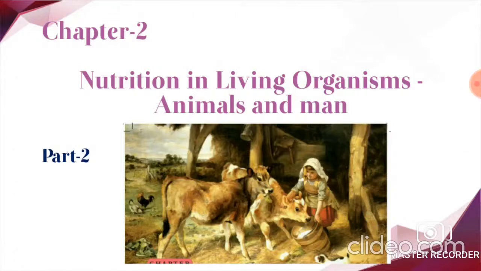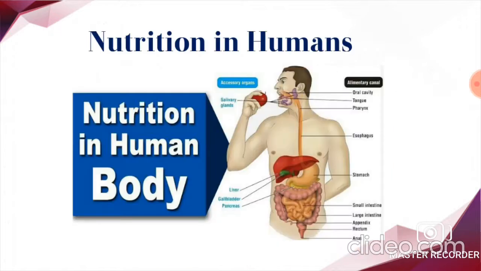Hello, good morning, children. Welcome to 7th Standard Science Class Biology, Chapter 2, Nutrition in Living Organisms, Animals and Man, Part 2. In Part 1 of this chapter, we learnt modes of intake of food, food habits of animals, and at last we discussed modes of nutrition, that is, saprotrophic nutrition, parasitic nutrition, and holozoic nutrition, right? In today's session, we will discuss a very important topic, that is nutrition in humans.